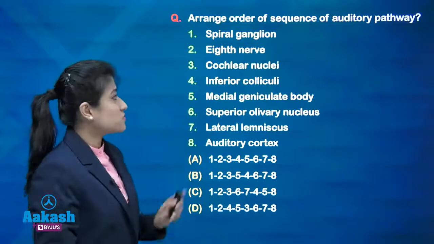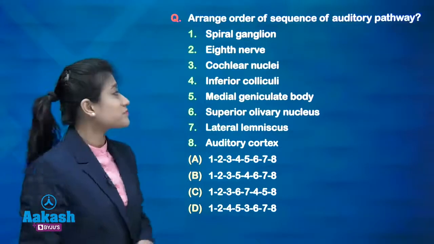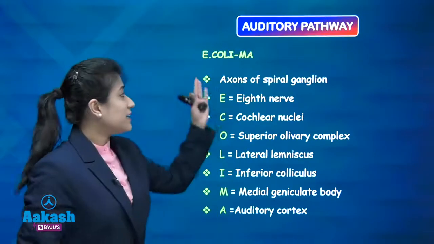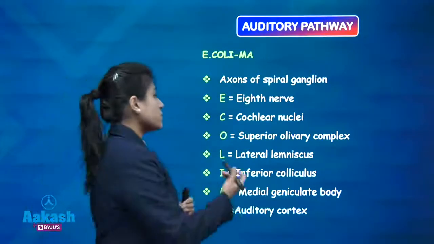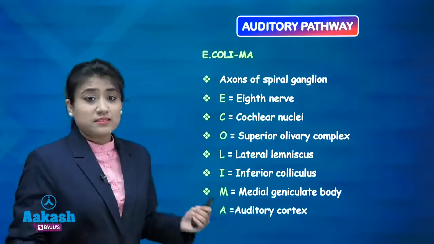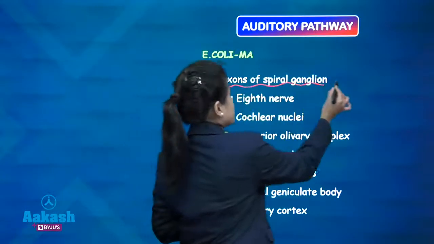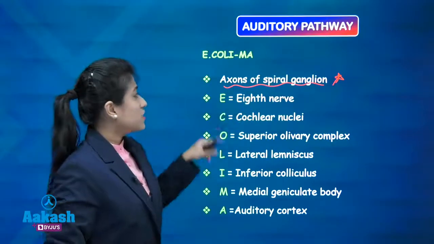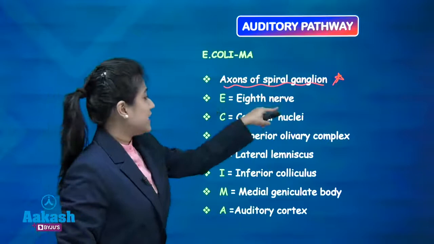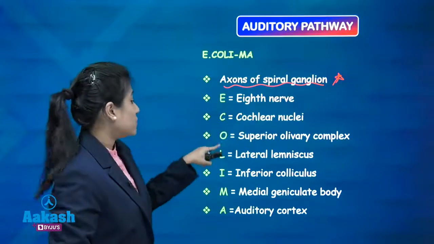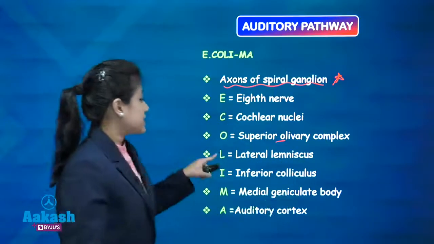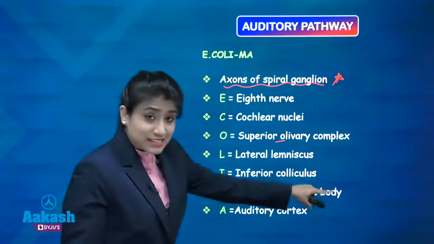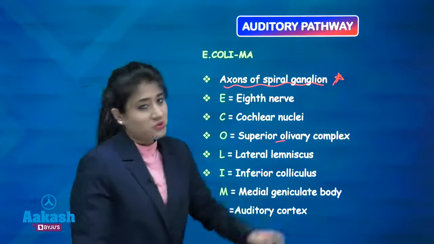So now first we will talk about the auditory pathway. You know the mnemonic for remembering the auditory pathway is E coli Ma. And we know that 8th nerve is nothing but your axons of spiral ganglion. These axons of spiral ganglion, they are forming 8th nerve. So now starting with our mnemonic, E 8th nerve, C cochlear nuclei, O is superior olivary complex, L is lateral lemniscus, I is inferior colliculus, M is medial geniculate body, and A is auditory cortex.